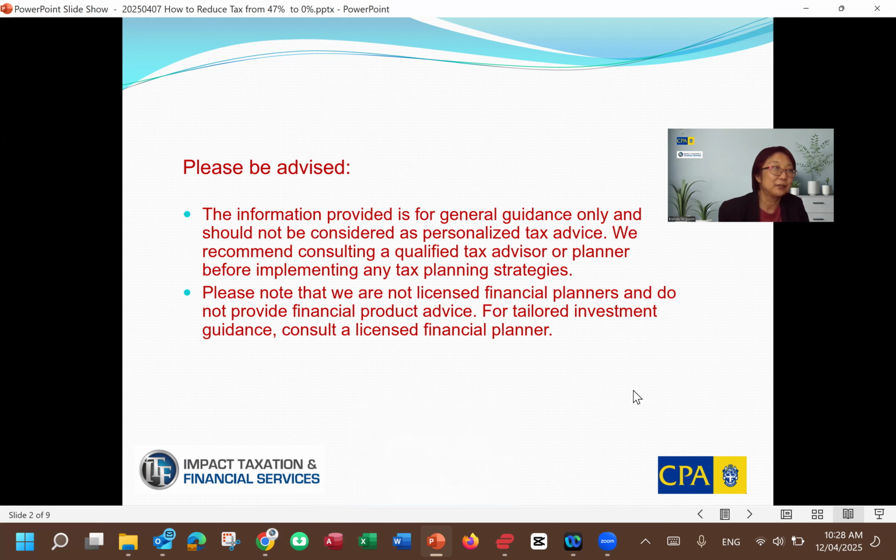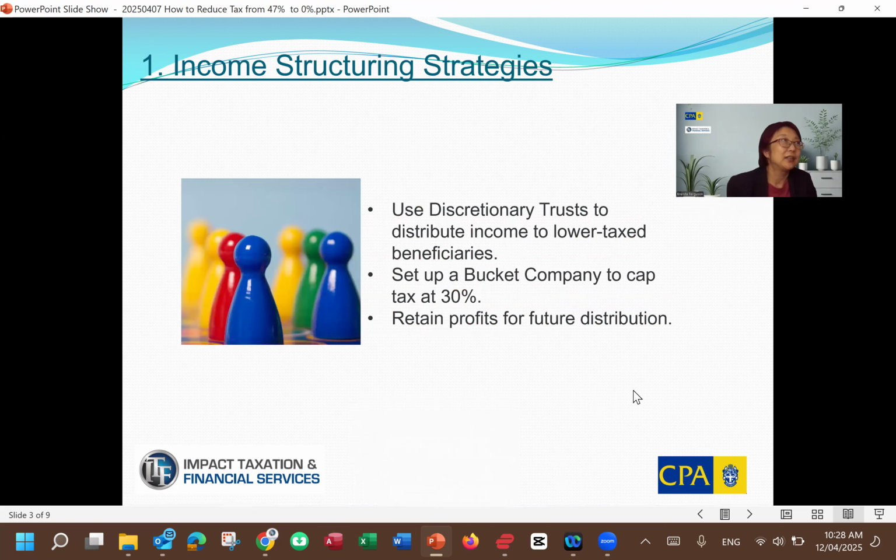All right, let's have a look at the strategies. Okay, the first one, income structuring strategies. Use a discretionary trust to distribute income to lower tax beneficiaries, or also set up a bucket company to cap tax at 30% and retain profit for future distribution. This one is kind of common, but it's very complicated in the background.